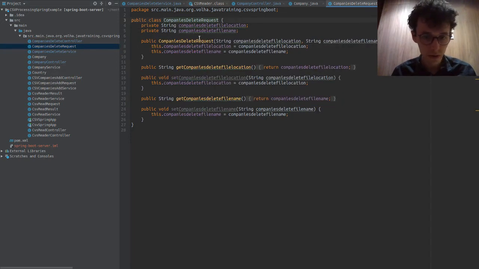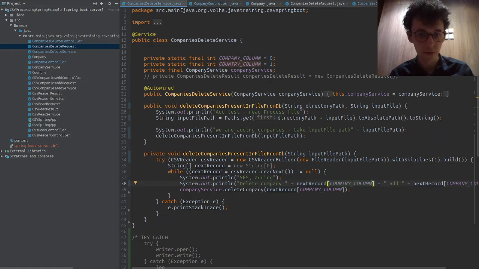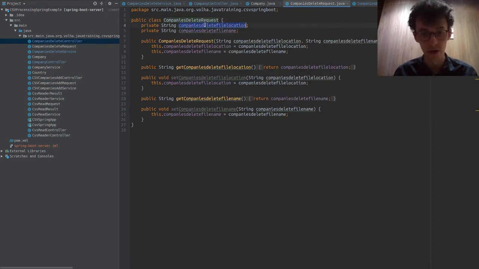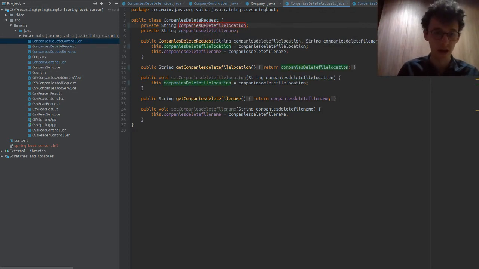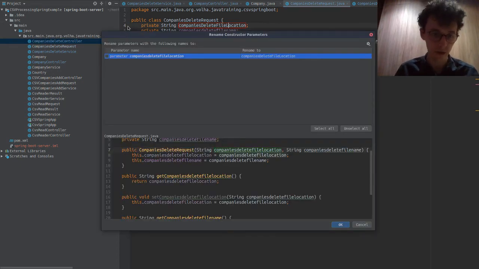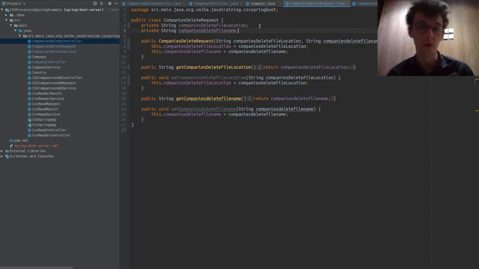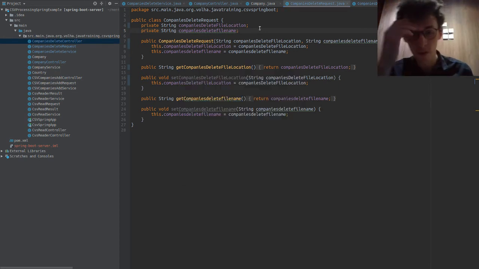Delete request, file location. Yep, that's fine. I mean, also, we talked about this last time, but if you want to make this into one, these should also be camel case. It's not camel case. I know you know this, but just a reminder, we should always have things in camel case in Java, unless we're using a constant. But we could also have this in one string, or we could have a path variable, or this or that, but that's fine. I won't go over that anymore, because we discussed that before.